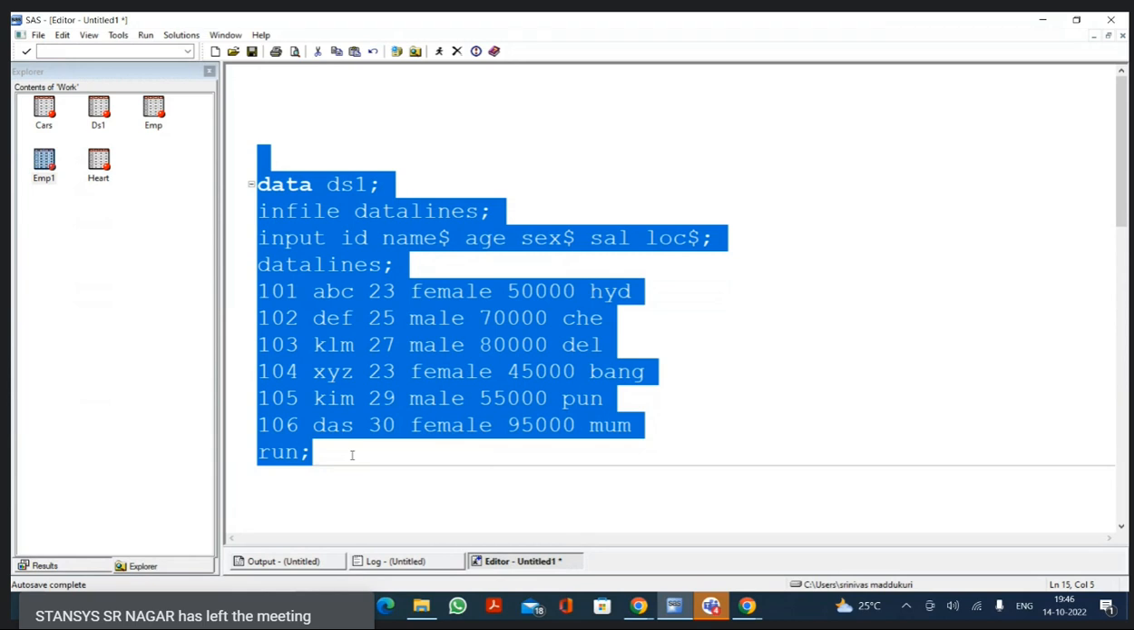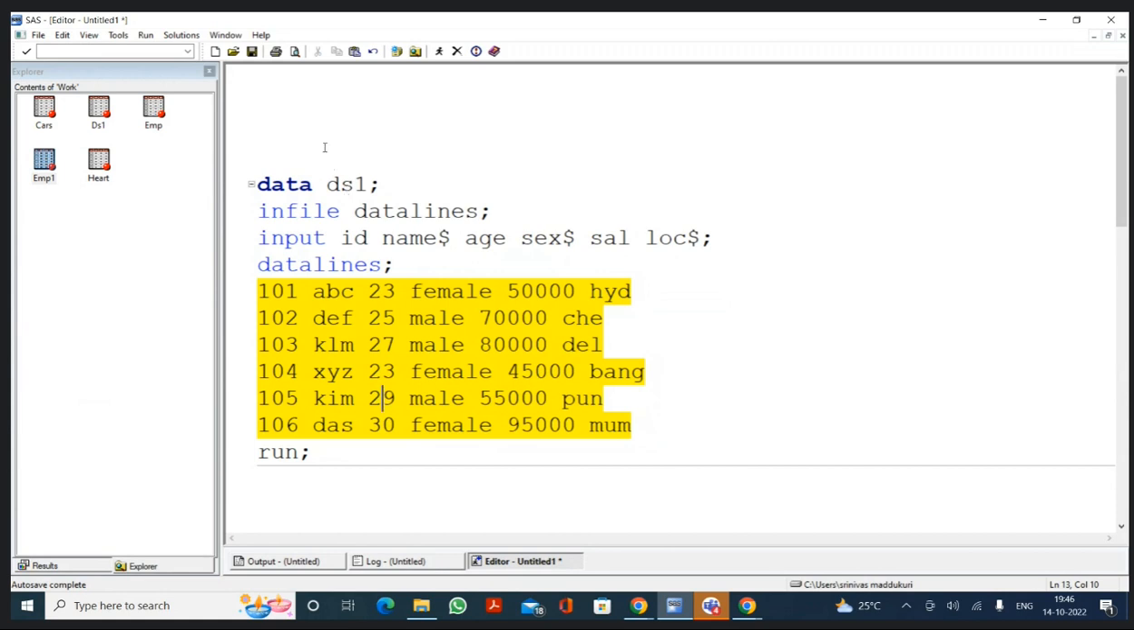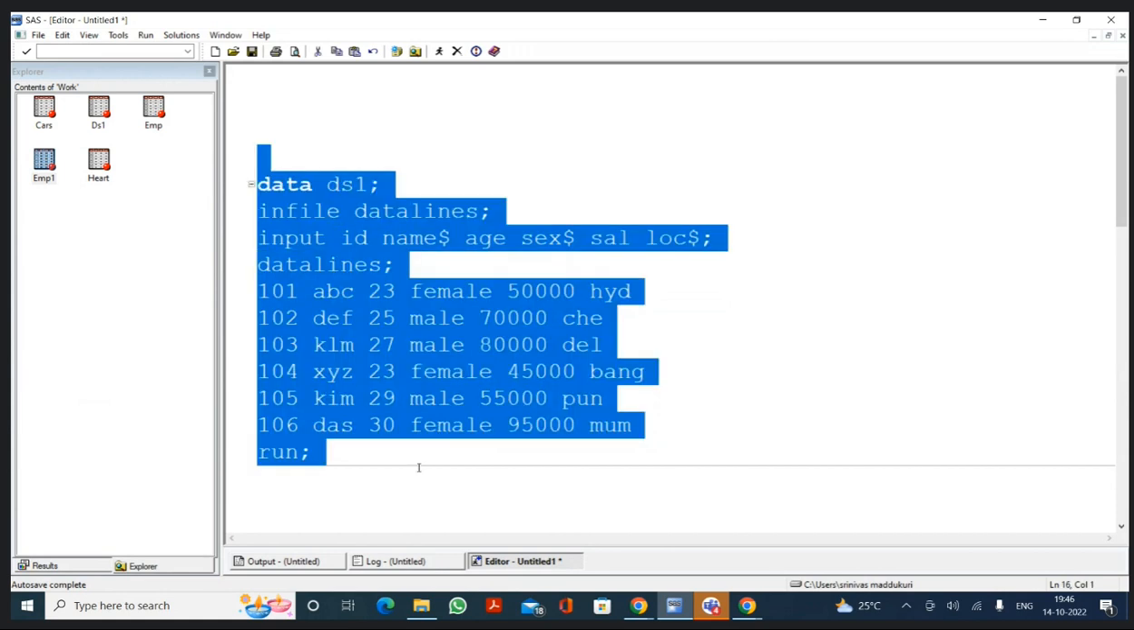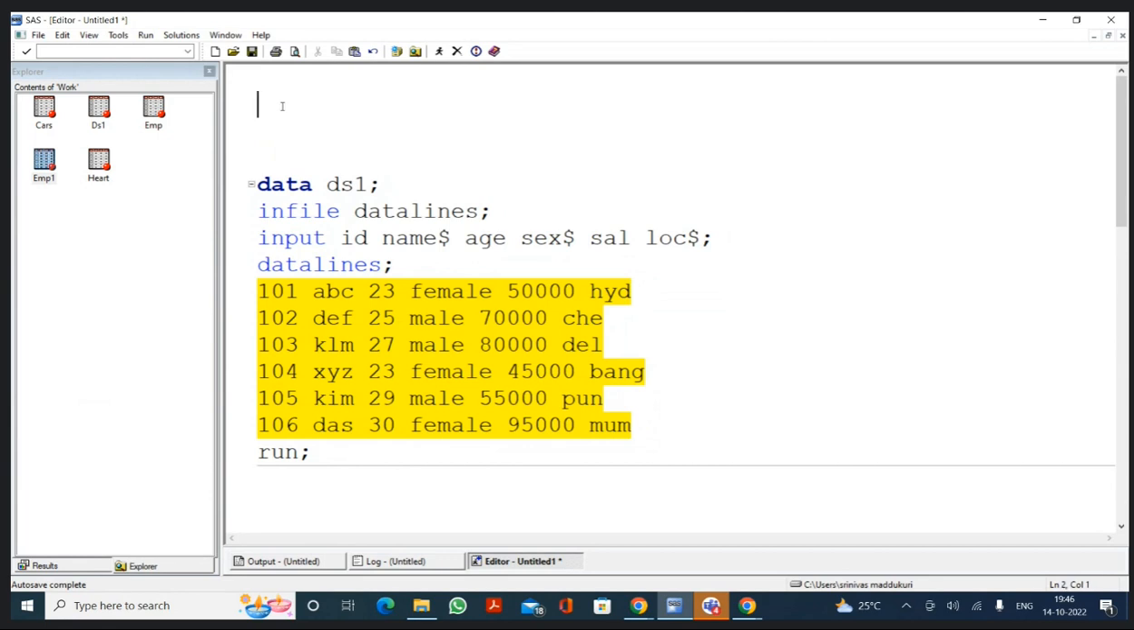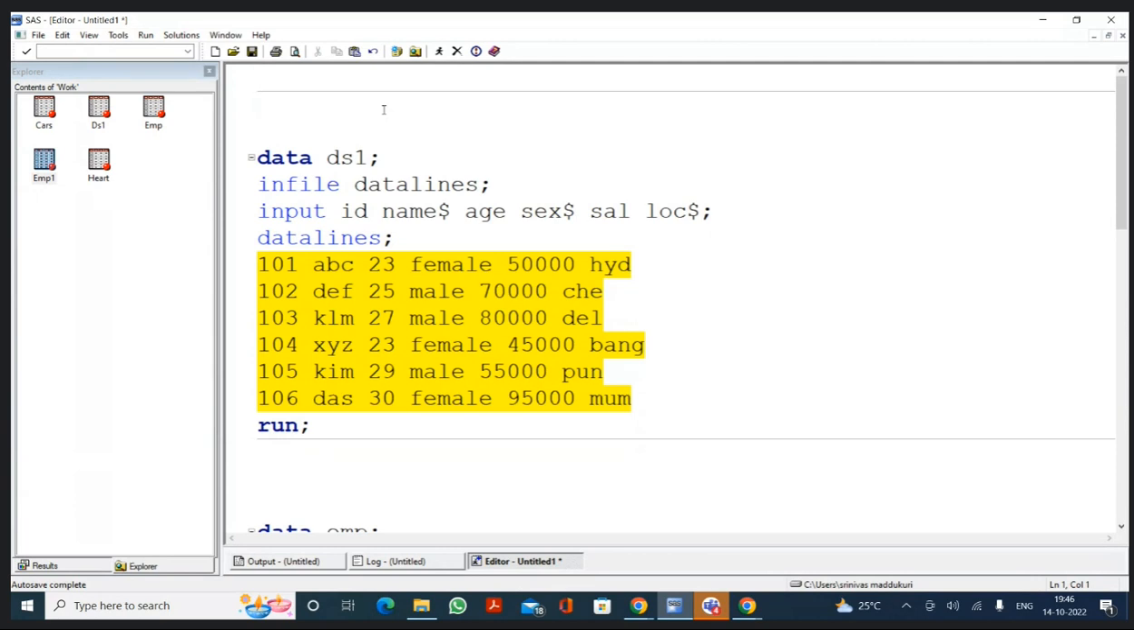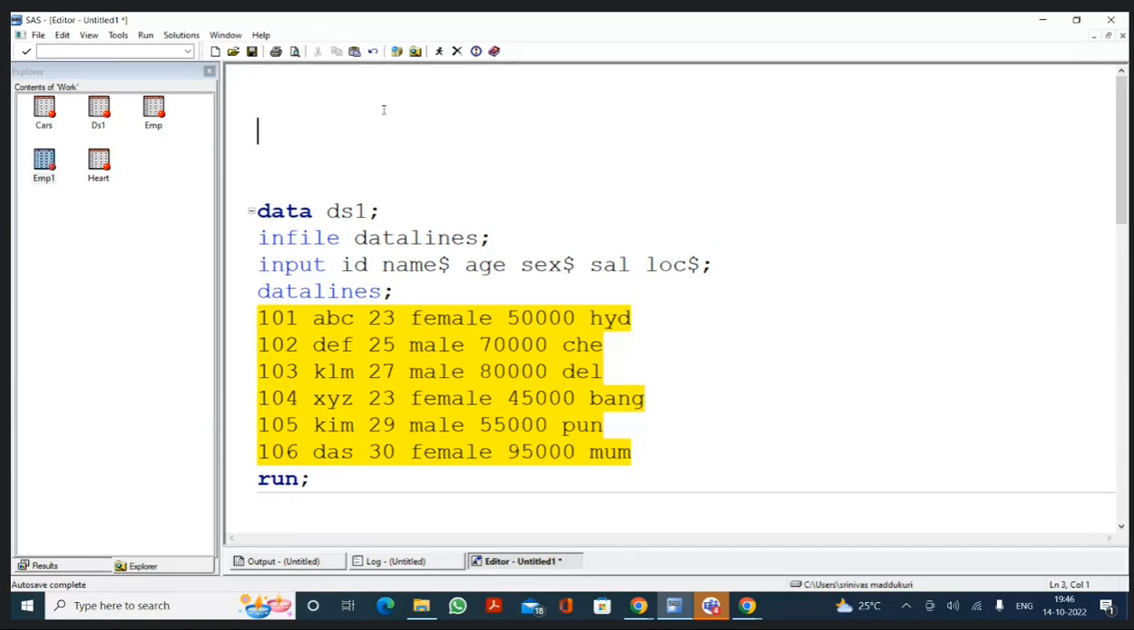And how to write those notes? In the programming window, you should write only the program. Then how to write the notes? If you want to write the notes, we should write them in the form of comments. And how to write a comment? We can do it in 2 different ways. The first method is, first you need to start with the asterisk symbol. And then write the comment, whatever information you want to keep.